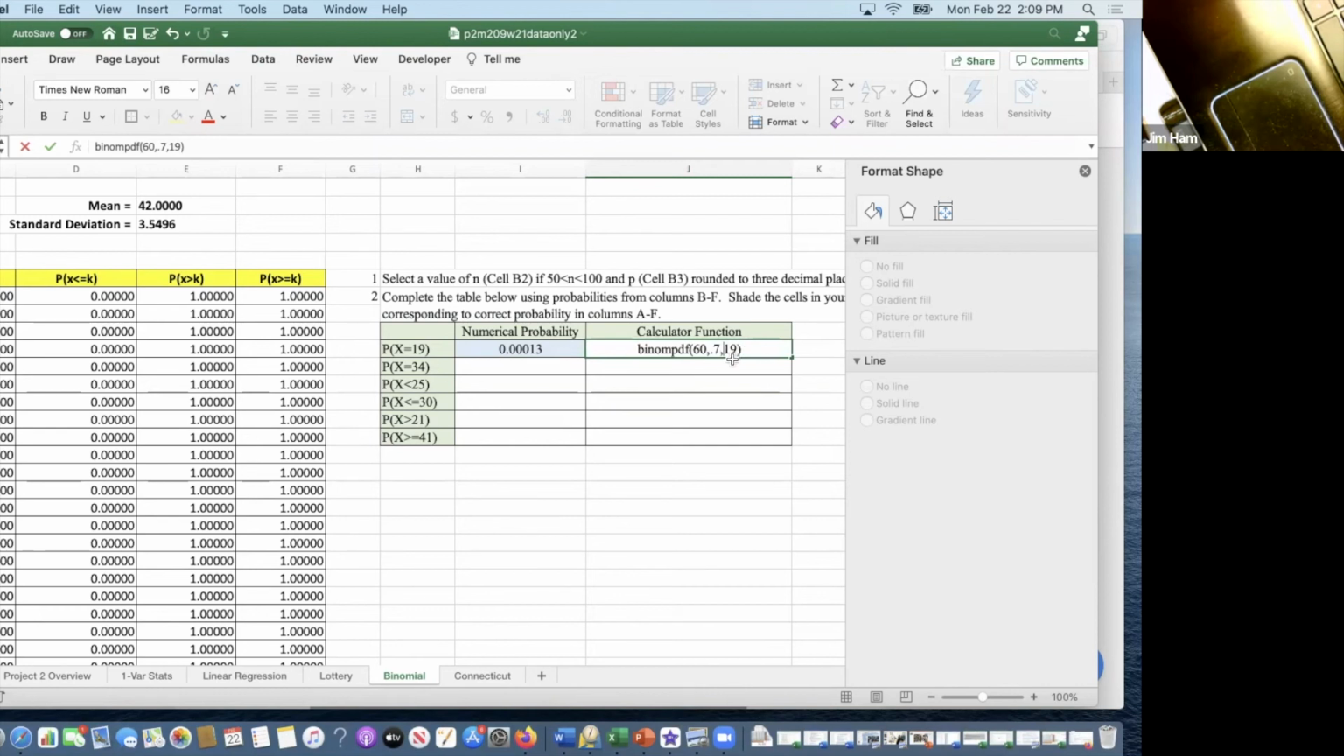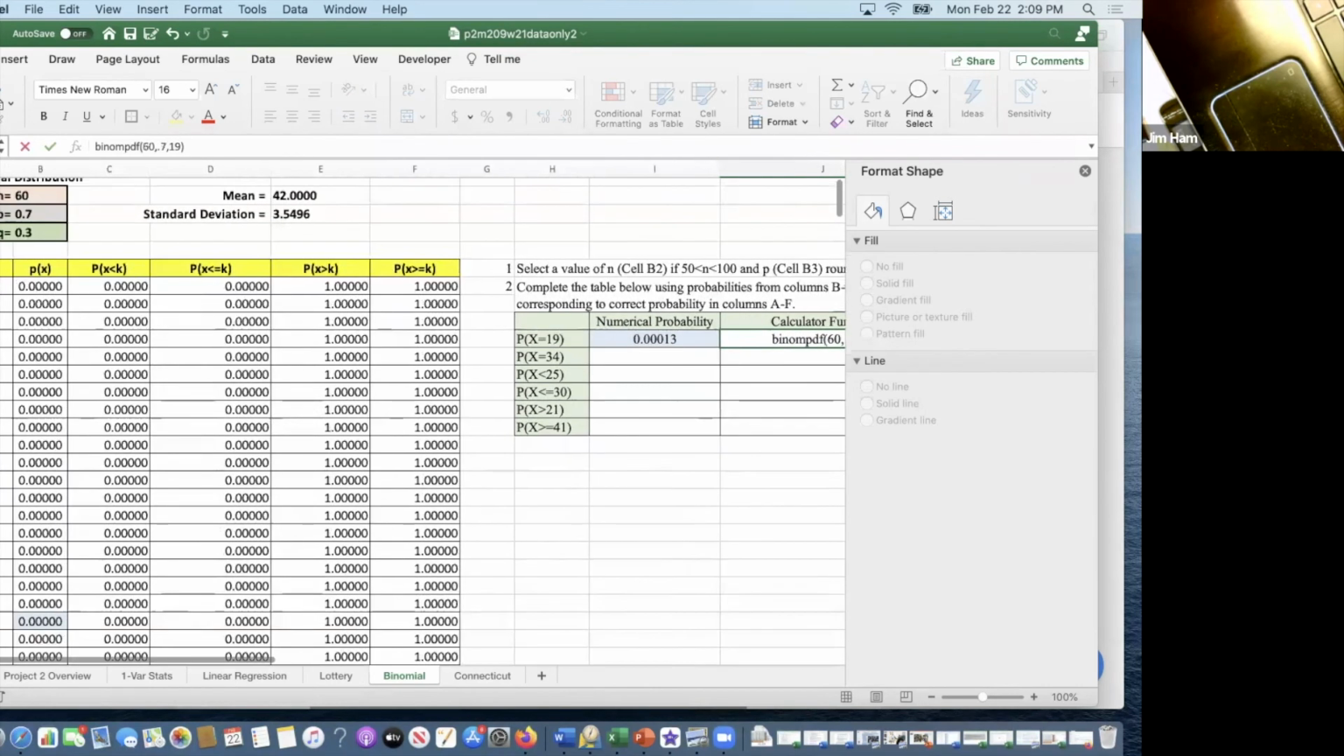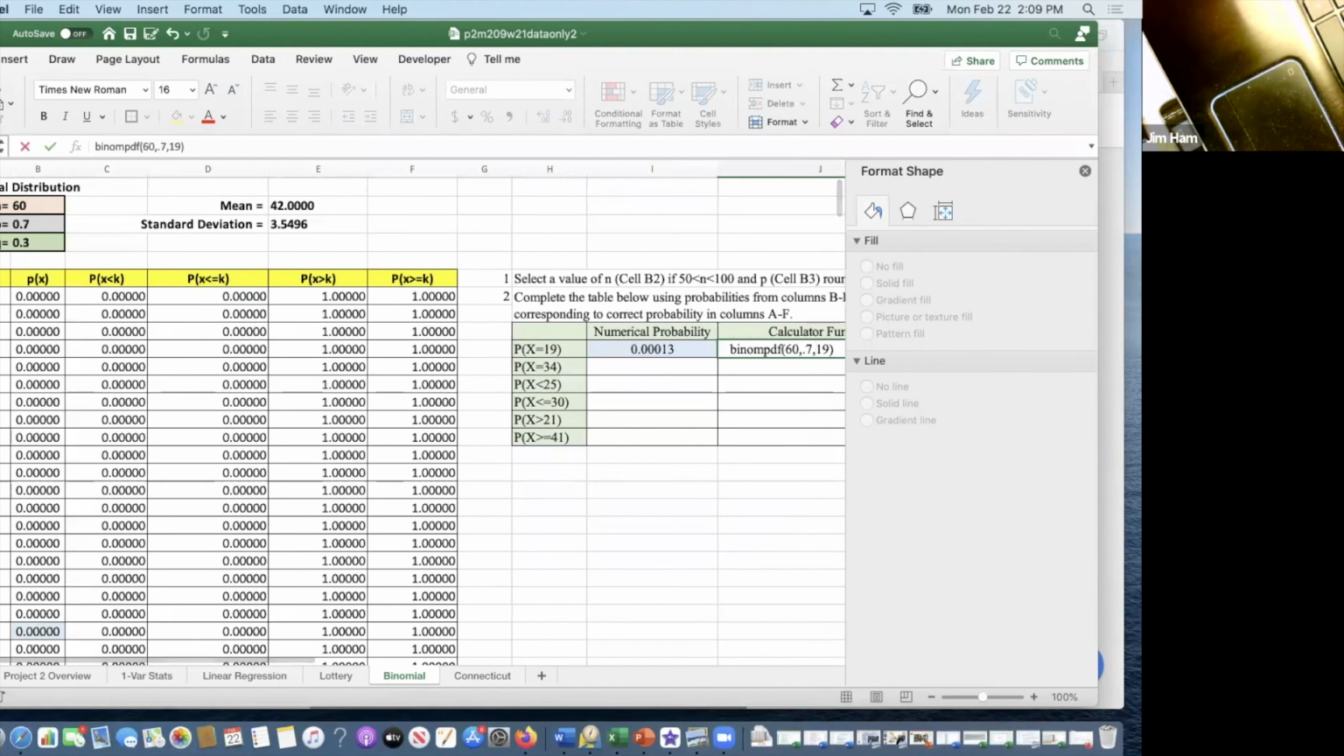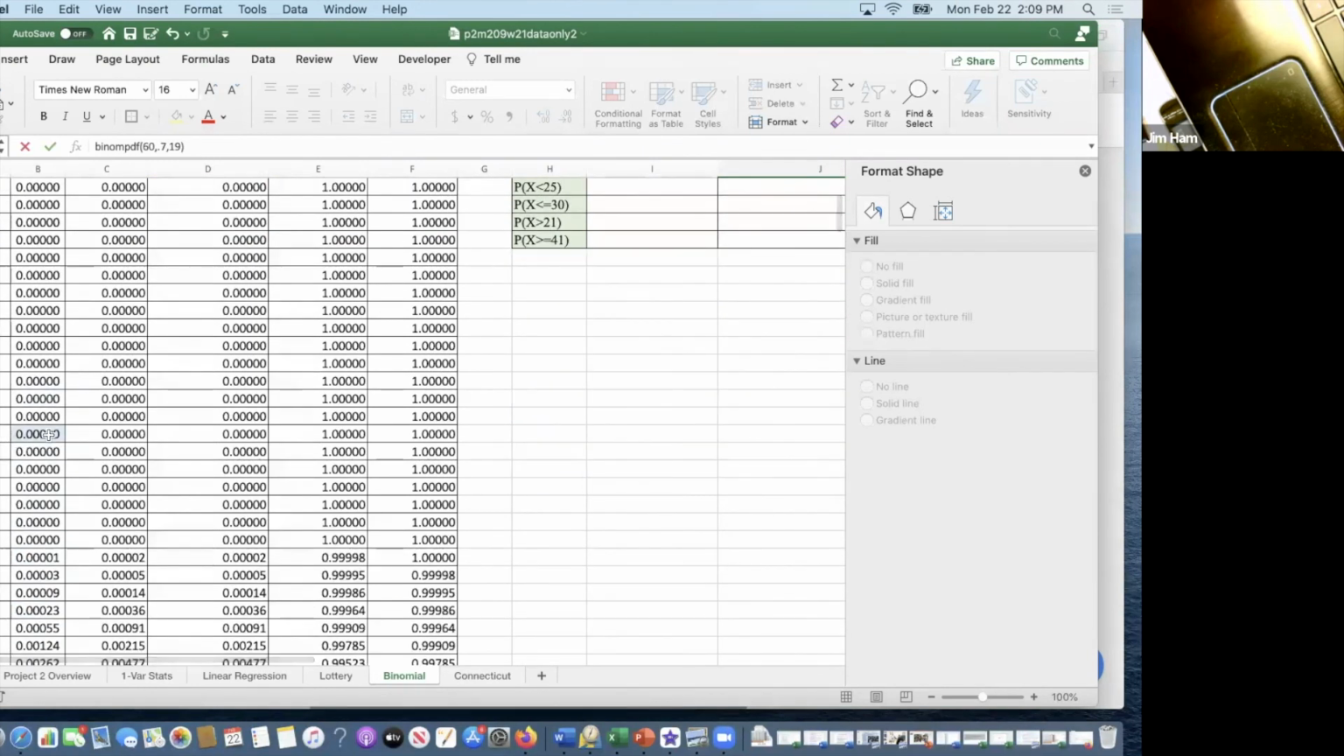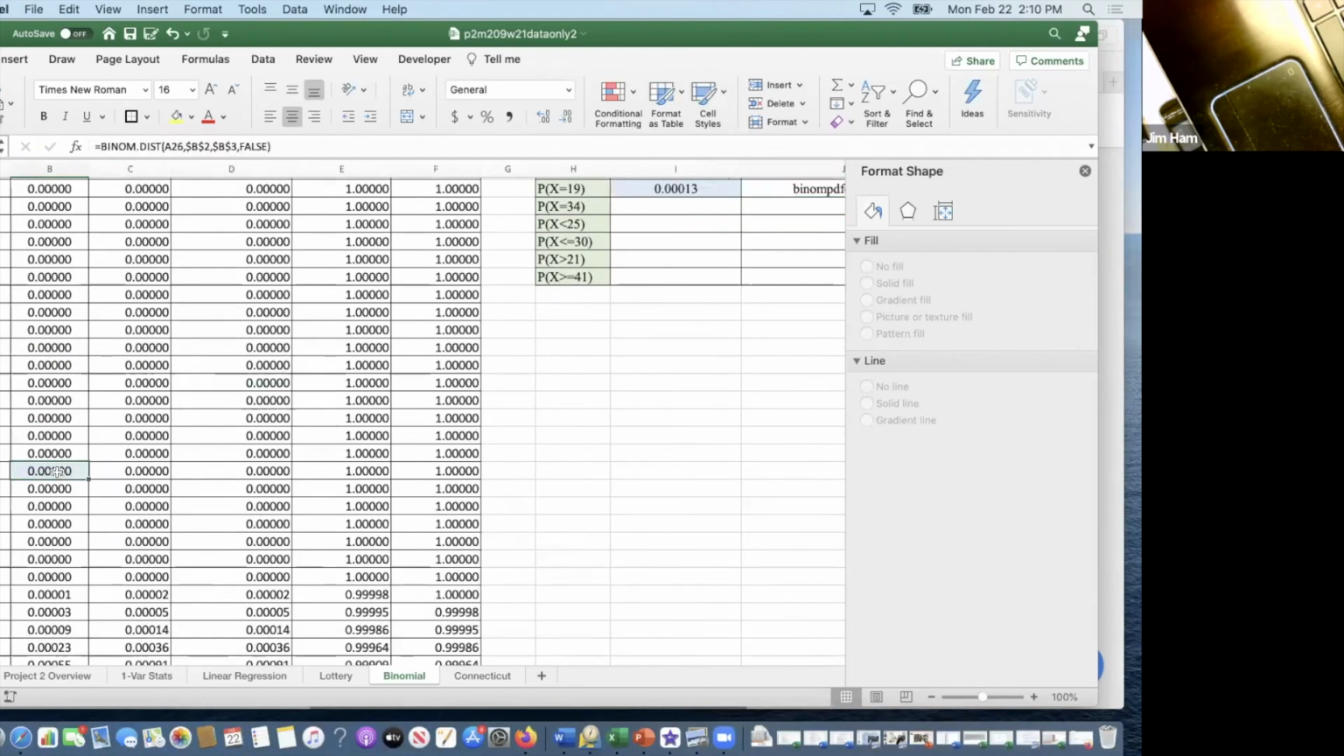So what I wanted you to do here is go find this probability in the table. With N equal to 60 and P equal to 0.7, all the values in the table are based on that. And then we want to go down to X is equal to 19. Well, right there it is. Rounded to 5 decimal places, it's basically 0.